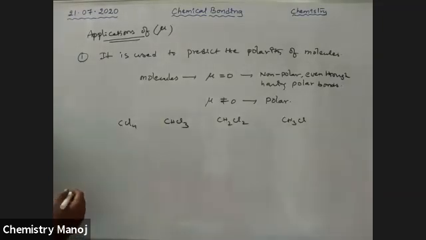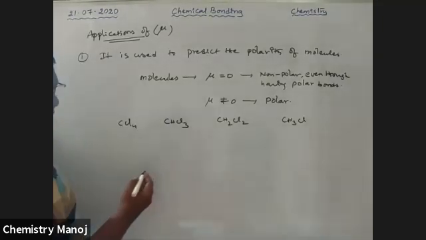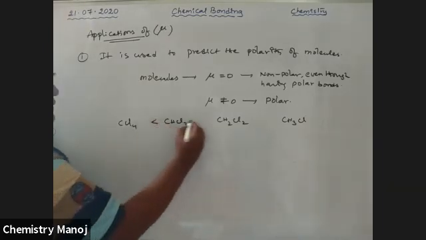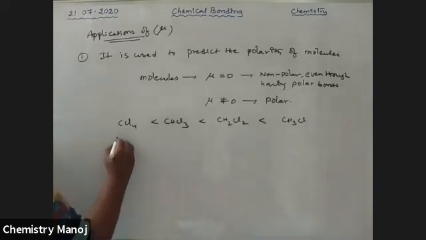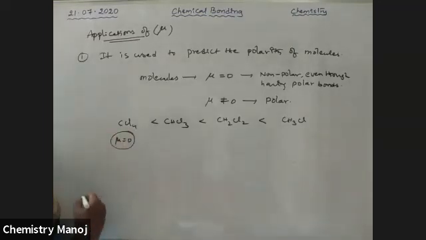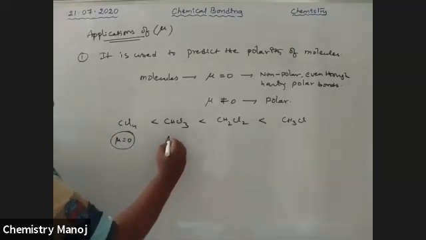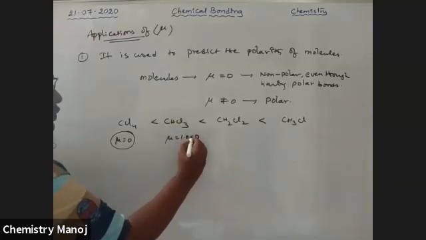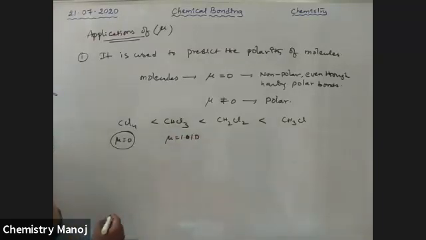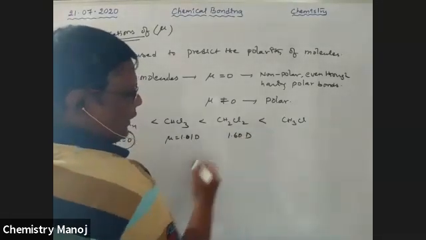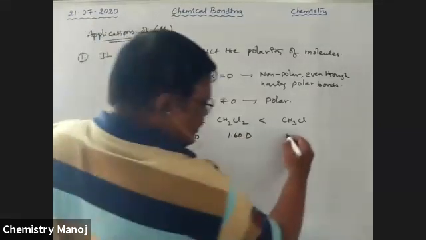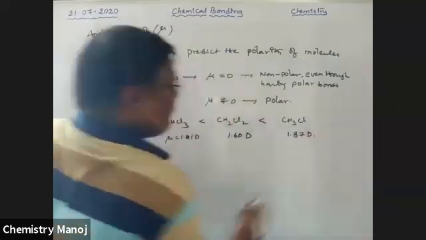Here, the dipole moment order is: as the number of chlorines decreases, the dipole moment increases. Here mu is equal to 0, already I calculated. Here mu is equal to 1.01 debye, here mu is equal to 1.60 debye, here mu is equal to 1.87 debye.